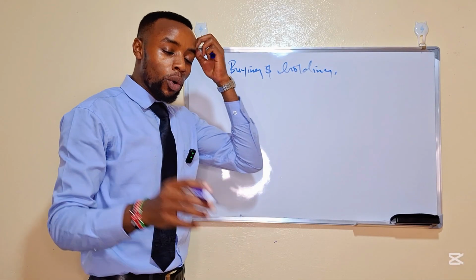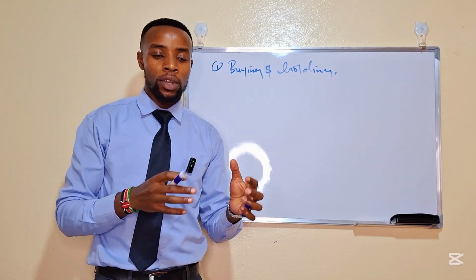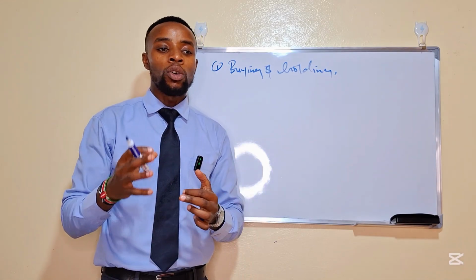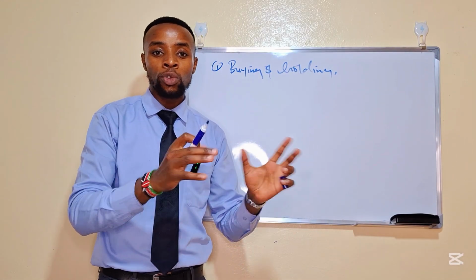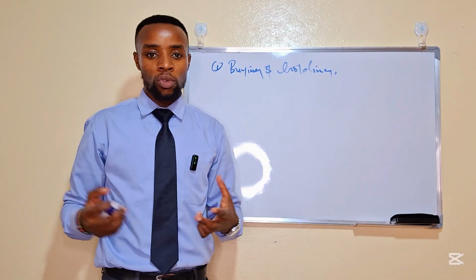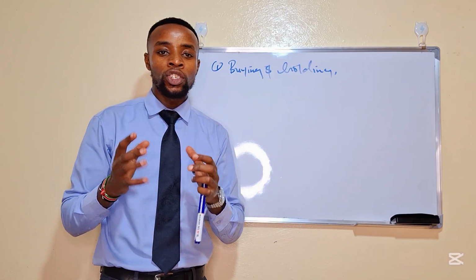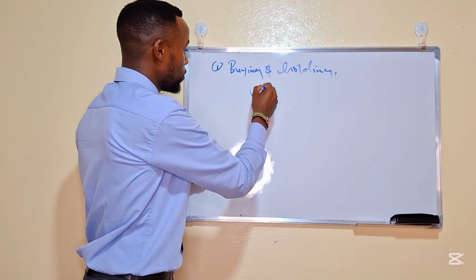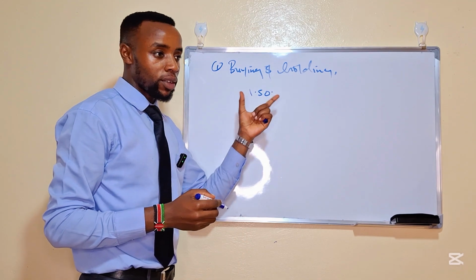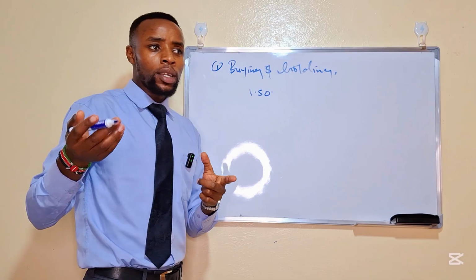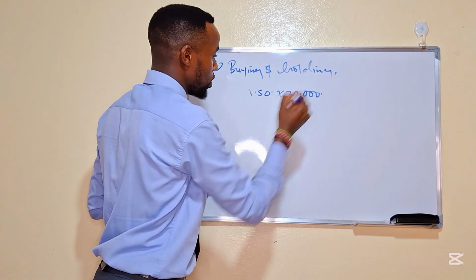Now, when you talk about buying and holding, it is actually when you buy assets and hold them for a prolonged period of time. For example, 30 years, 20 years, 40 years, and so on. Now, if you decide to buy shares of a company, for example, when a share is trading at 1.50 Kenya shillings, and then you buy, let's say, 20,000 shares.